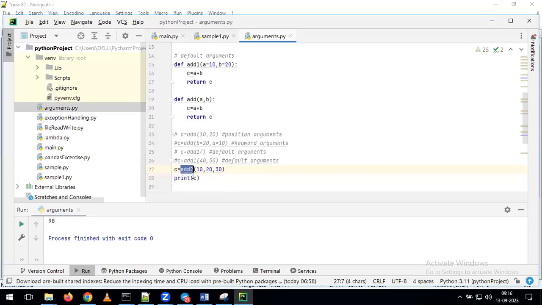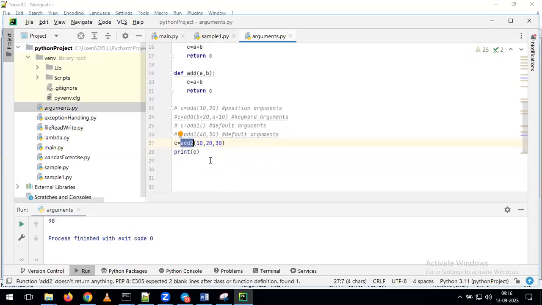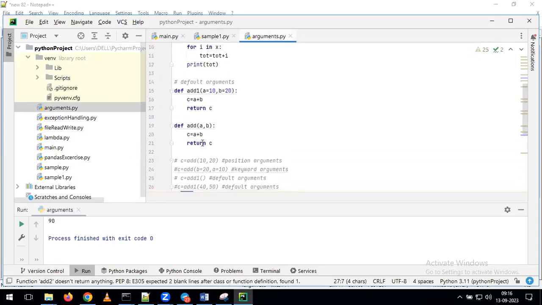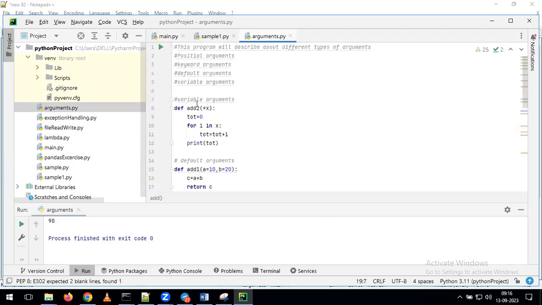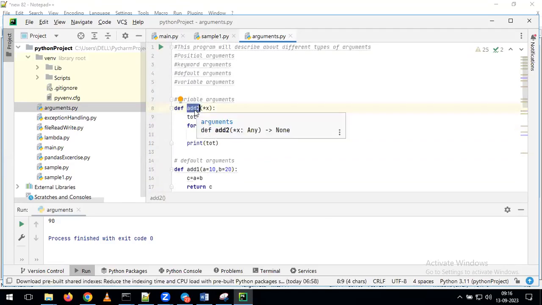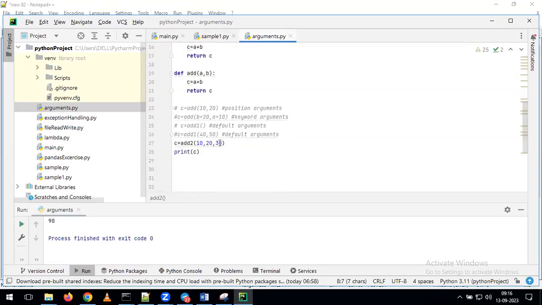Now what is the function we are using here? I am using the add to function. If I give the add to function, will it go to add or add 1 or add 2? It will go to the add to function. Now in the add to function, did we give the position argument, or the keyword argument, or the default argument, or the variable argument? We gave the variable argument. And now in this example, I am passing 3 variables. Now see here what will happen. It is performing the summing operation for all the 3 variables.